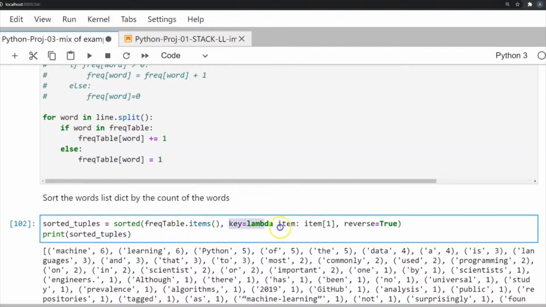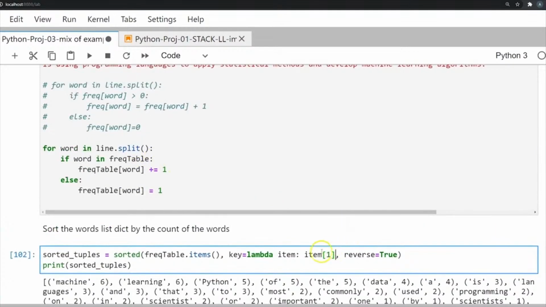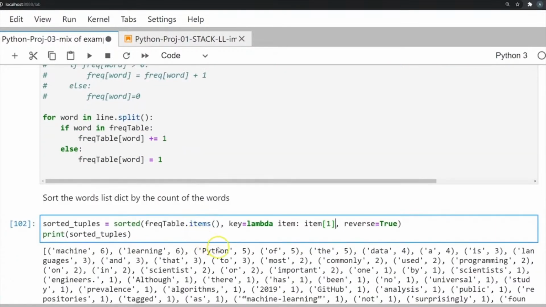So we're going to take the key being the lambda item with index 1. Index 1 is basically the value. A particular key has a value. So the word Python appears so many times, the word scientist appears so many times. We're going to check which words have the highest number of occurrences, and we're going to sort in descending order. That is basically what reverse equals True does.